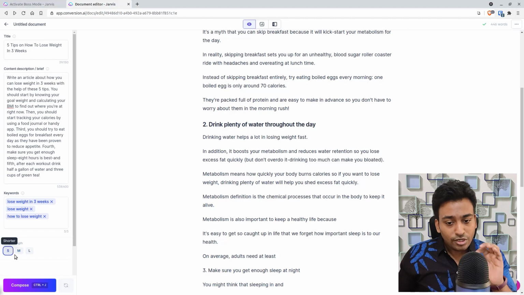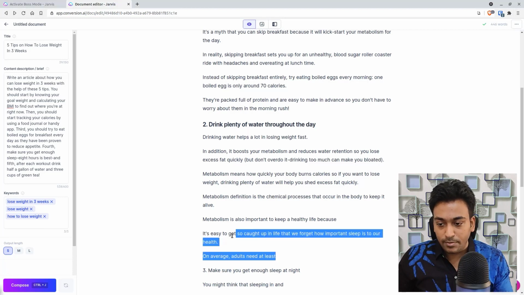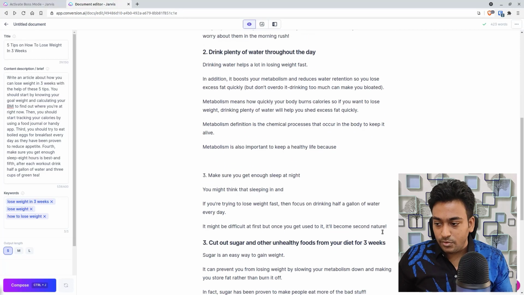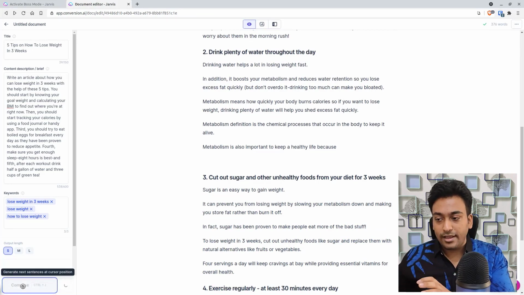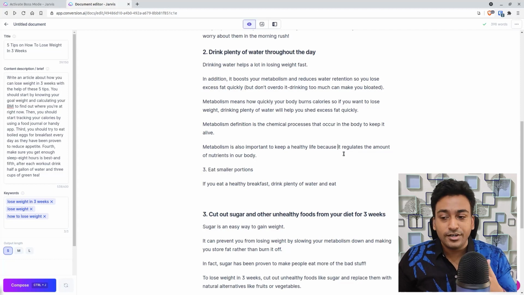In this case, I'm just going to keep it small. I already have enough content within this section. I want to keep Jarvis super focused on that. So let me remove these unnecessary things and keep it tight, and let's see whether it can finish that thought as well. For example, metabolism is also important to keep a healthy life because it regulates the amount of nutrients in the body.